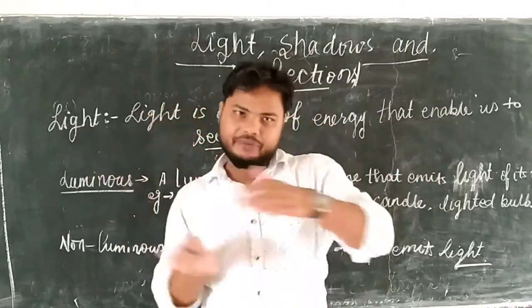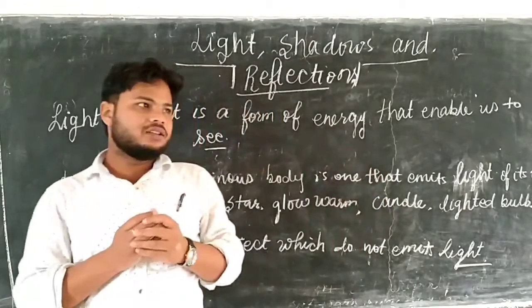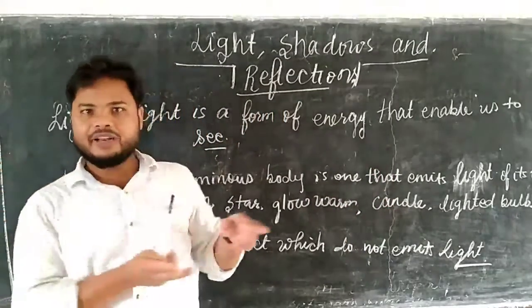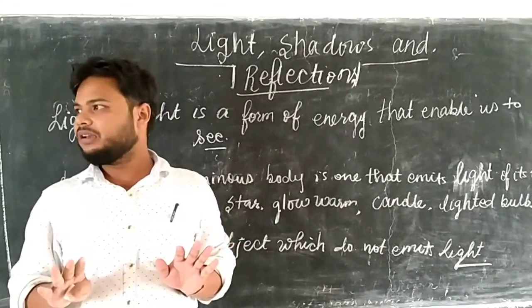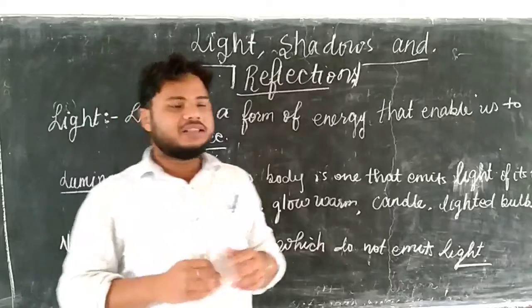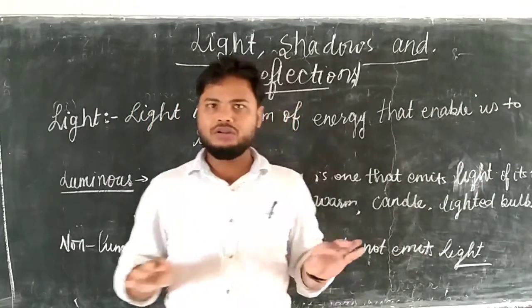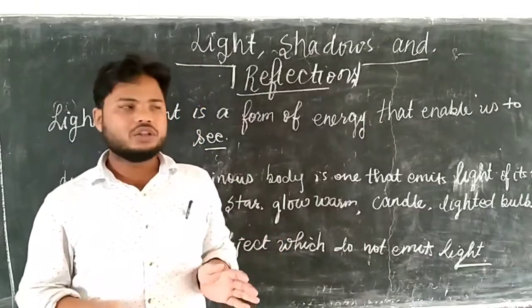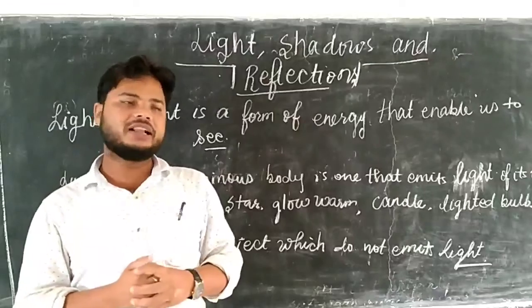Both lights travel in a straight line. In that case, both rays travel in a straight line. There is no path change of light in the presence of another ray. It means there is no change in the path of light whenever another light ray is present.